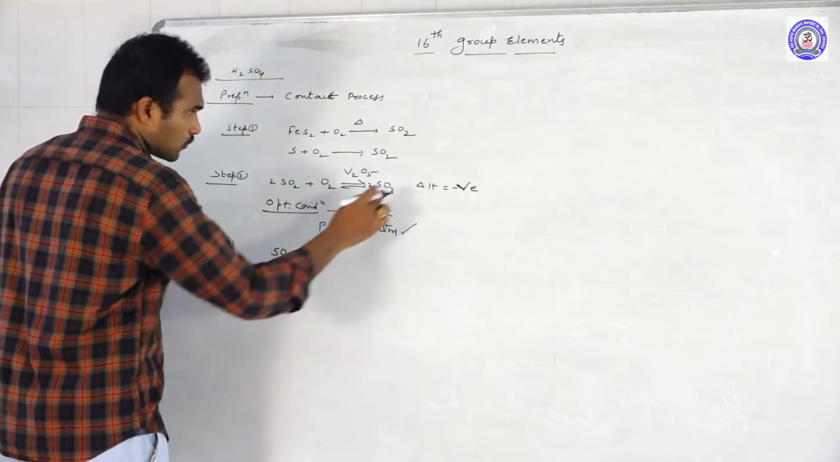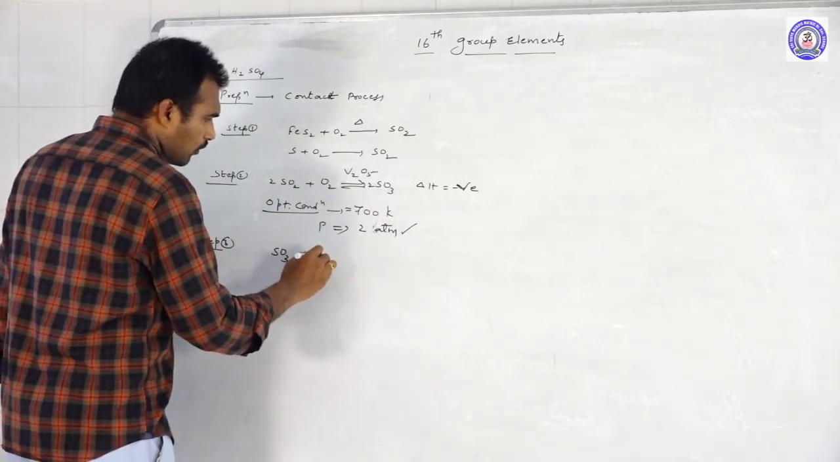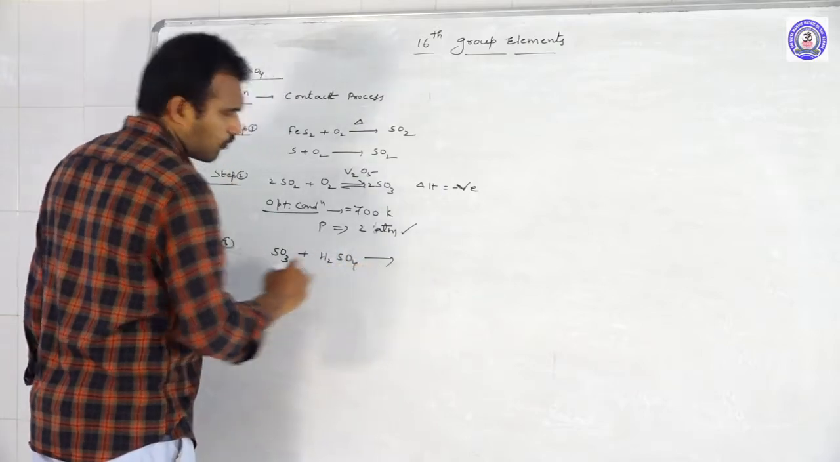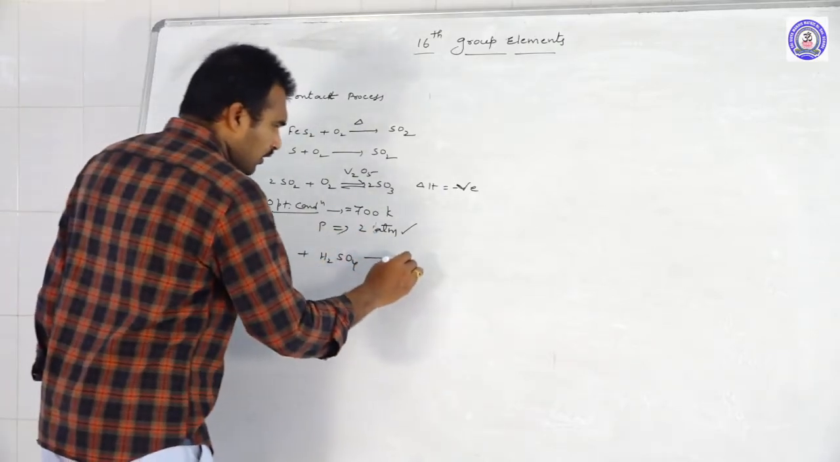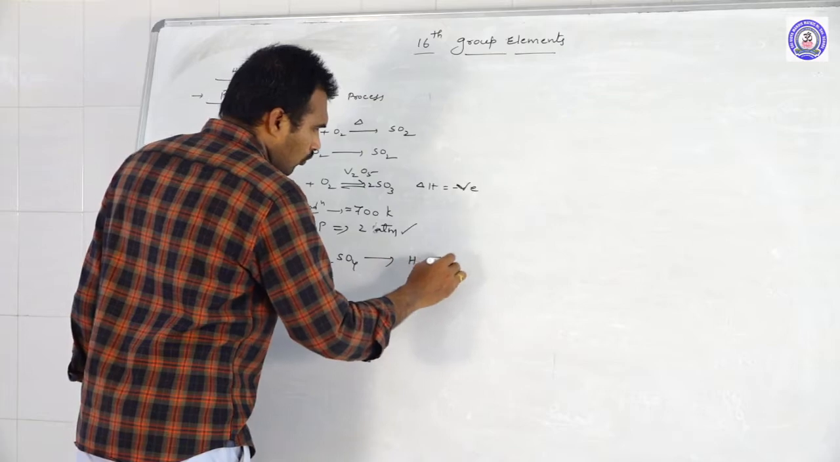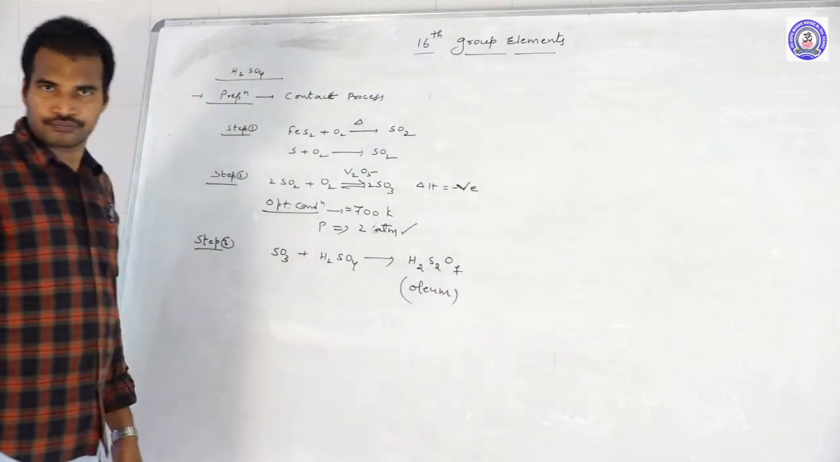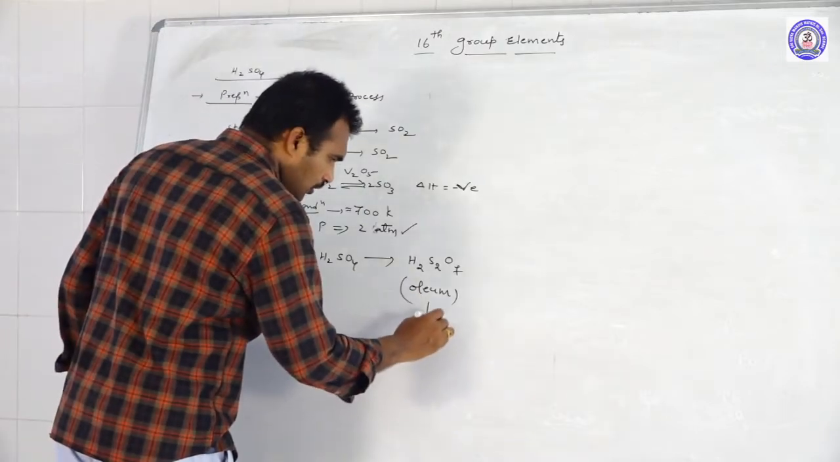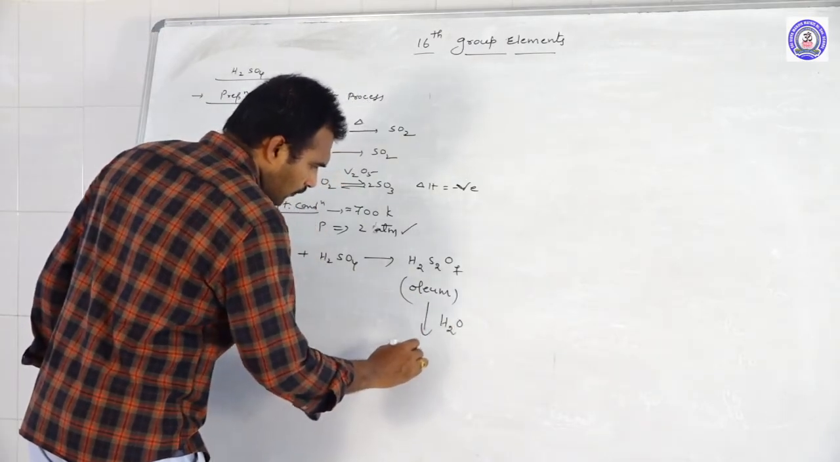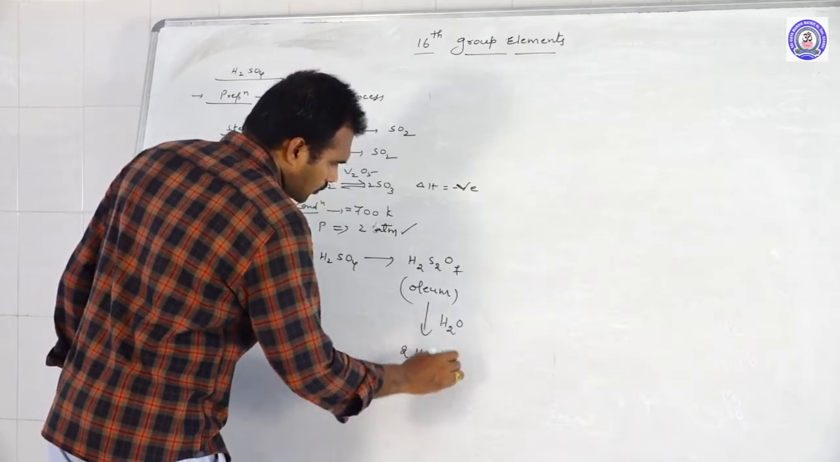Now the formed SO3, we dissolve it in H2SO4 so that we get H2S2O7. This is what we call oleum. Thereafter, this oleum on further hydrolysis gives 2 moles of H2SO4.